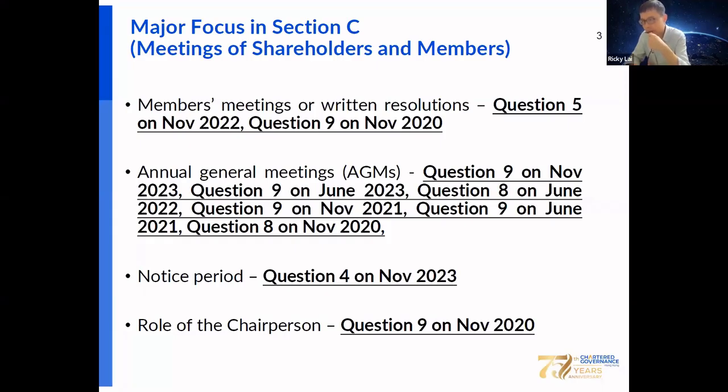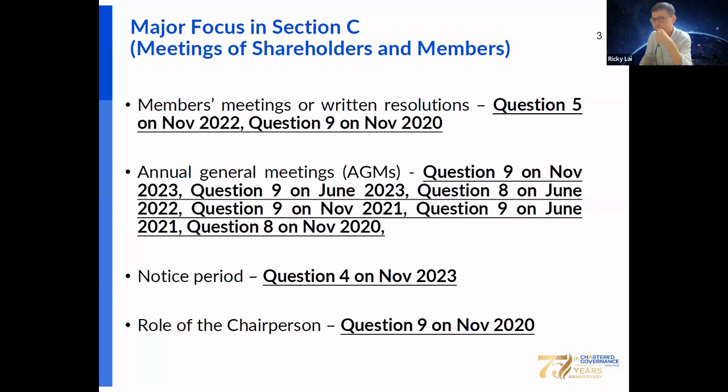Alternatively, the members can also pass written resolutions according to the CO requirements. According to the past exam papers, you can see that section A and section B questions have asked about meetings of shareholders as well as member written resolutions. So you should know all the CO requirements for member meetings and how the shareholders can pass written resolutions according to the CO.